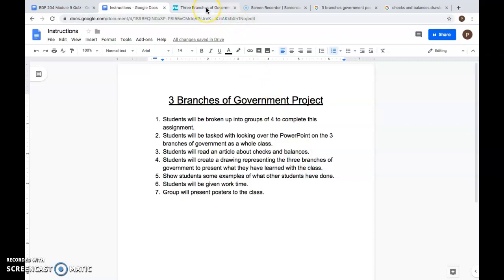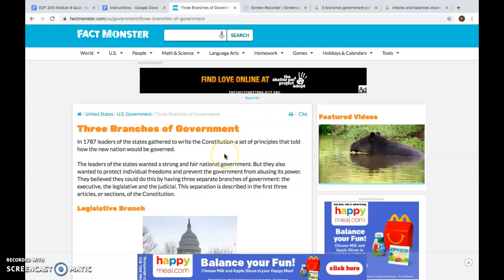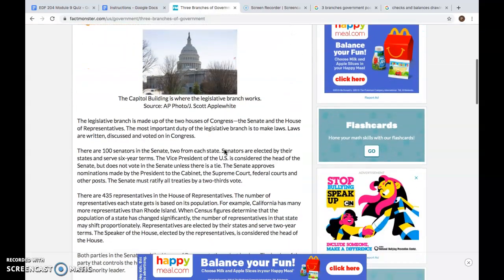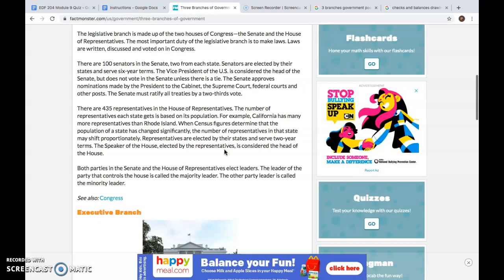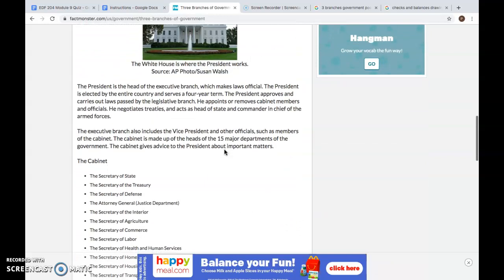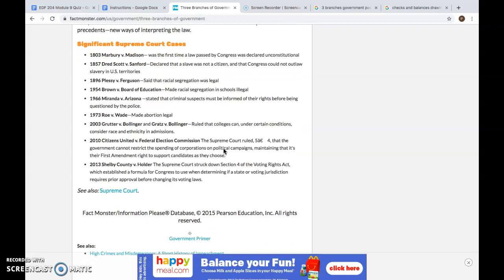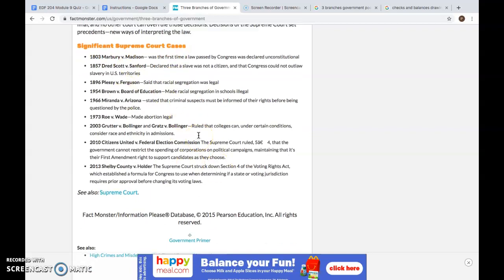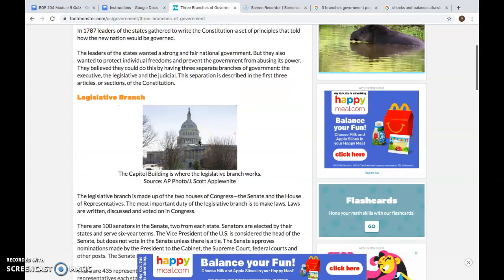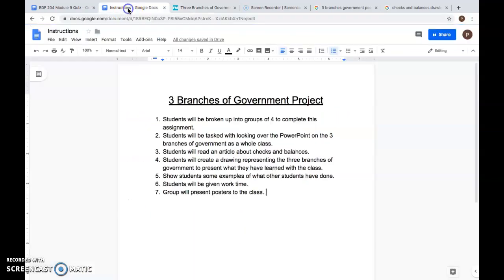You're also going to work as a group to read this article on the three branches of government. It talks about more details, the checks and balances, and some of the Supreme Court cases that you can see here from the judicial branch. So I want you to read over the article as a group as well. Once you have completed both of those tasks, you will create a drawing representing the three branches of government to present what you have learned with the rest of the class.